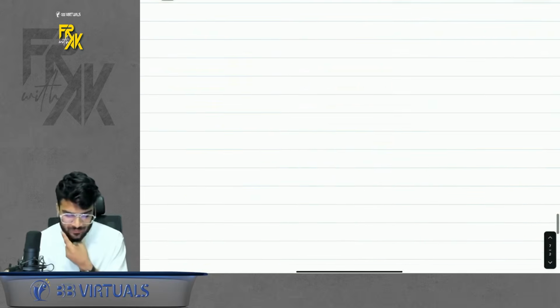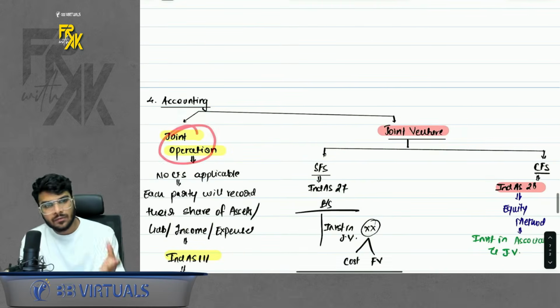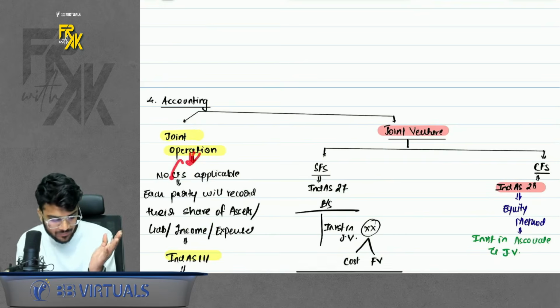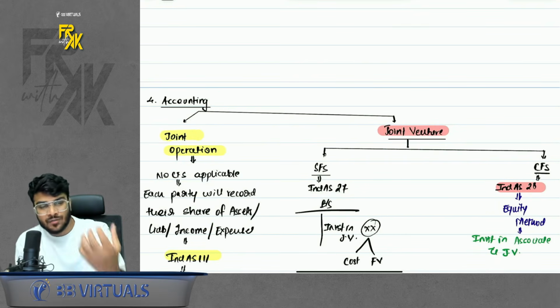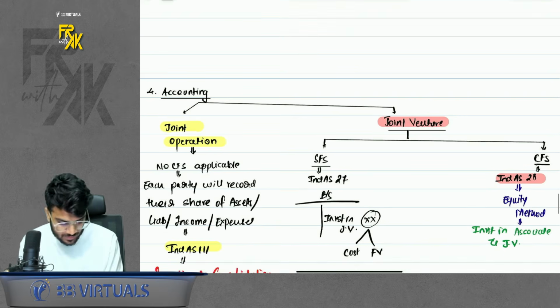Okay, and the last thing is accounting. So if you classify it as an operation, what will the parties do? The parties won't prepare CFS. They will record their own share of assets, their own share of liabilities, their own share of income, their own share of expense in their SFS only.